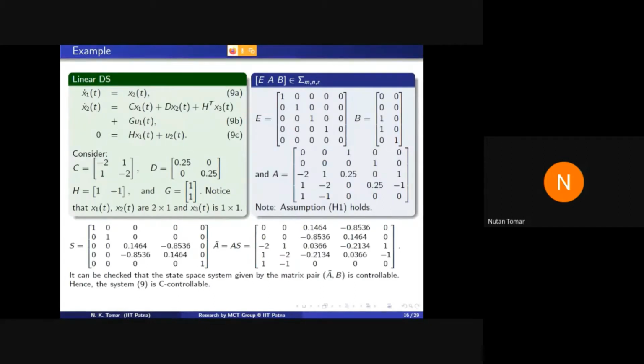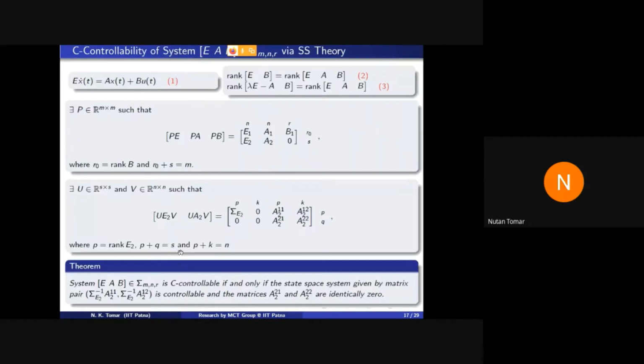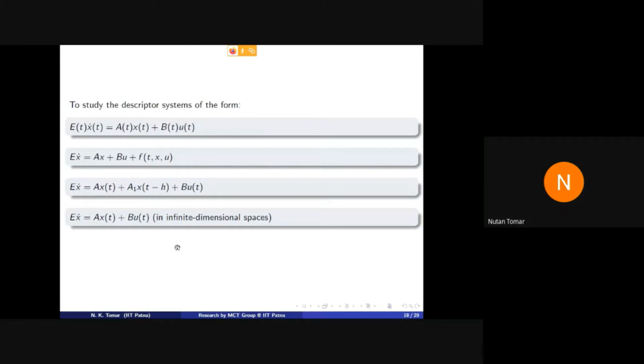This is one example of constraint mechanical system. Okay, this slide is important. So what are more interesting and challenging open problems still in this field? See, I have written these systems, 4 systems.